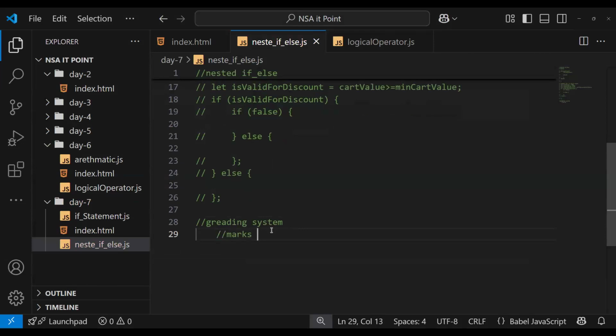We need marks. If the marks are 90% plus, then A plus.